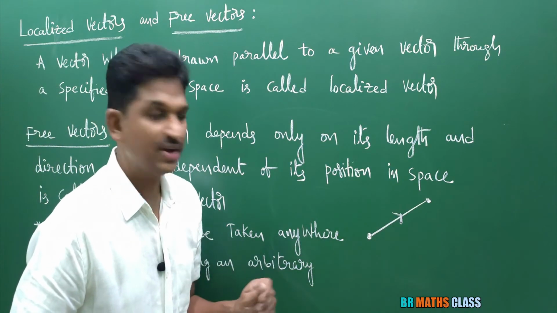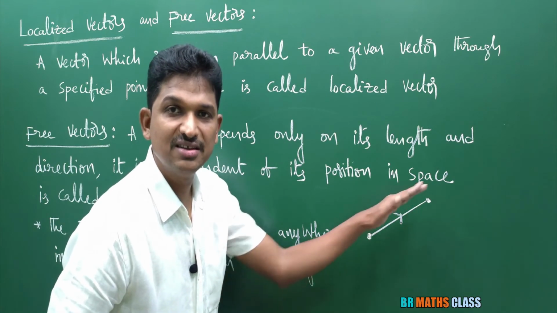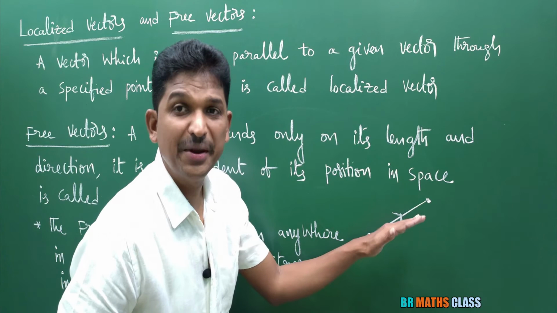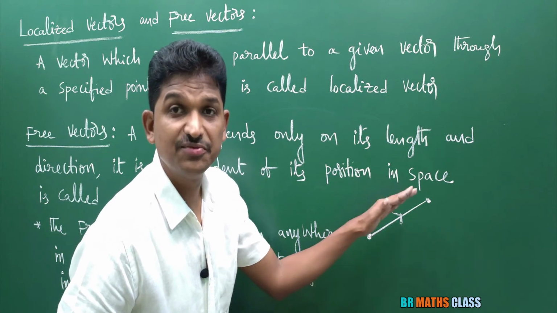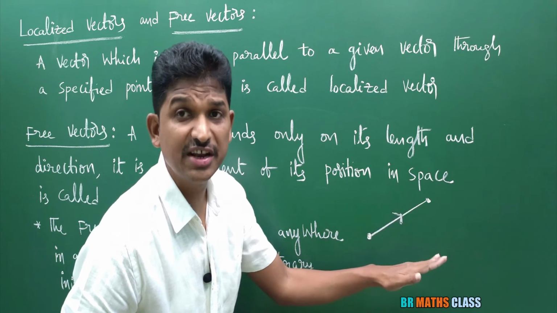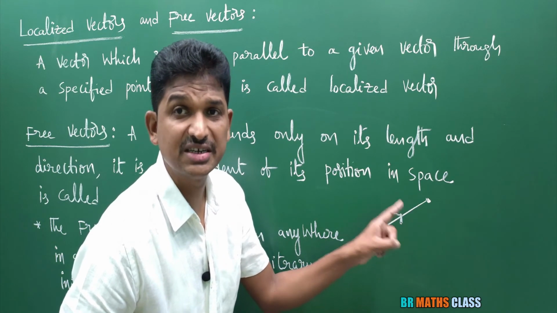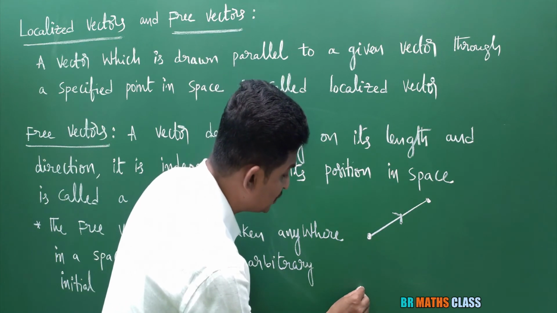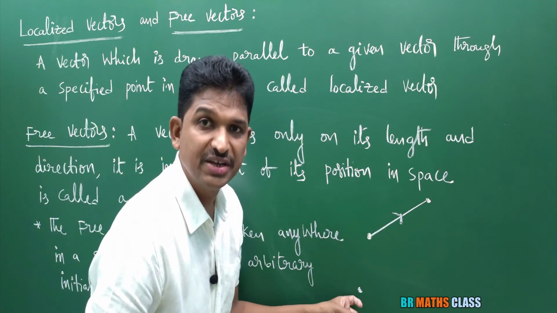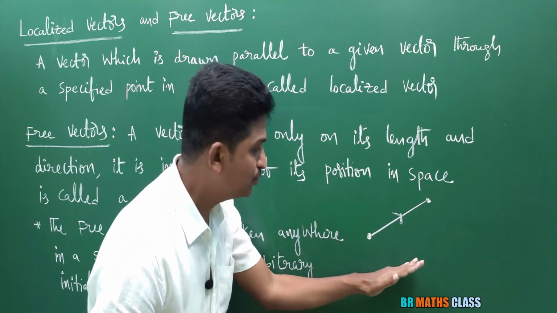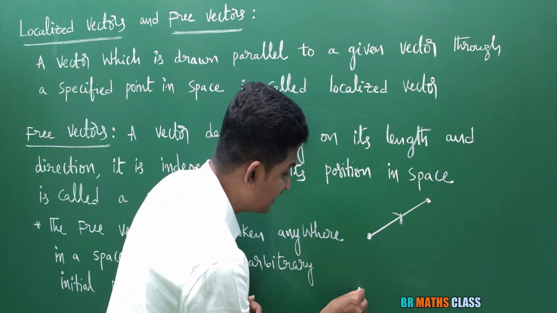You consider this vector. You observe this vector. This is the directed line segment with initial point and terminal point. This vector is independent of its position. This can be chosen anywhere in space by choosing an arbitrary initial point. Suppose I choose an initial point here. The same vector I can move here.